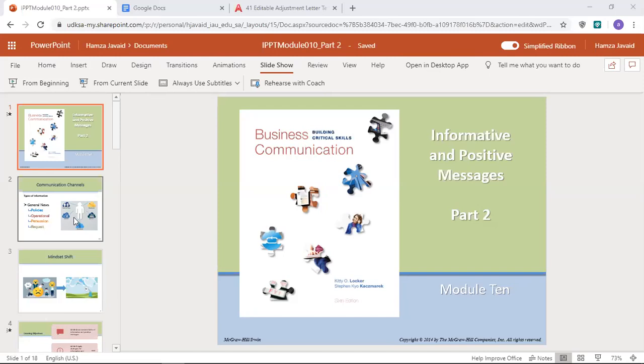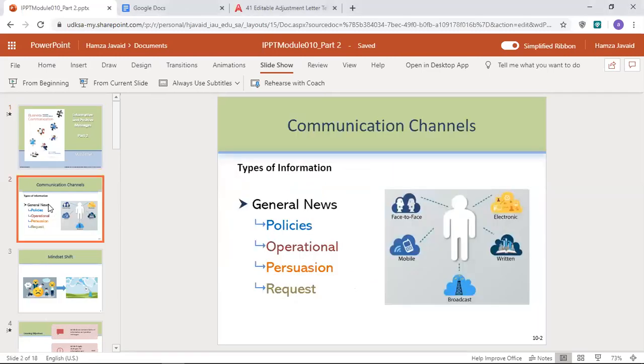in part one. So basically, we were discussing that we receive information in different forms: face-to-face, mobile, broadcast, written, electronic. These news are related to policies, operational, persuasion, request. However, most of the information that we are receiving these days, quite generally, is bad news, sad news, including the coronavirus news that's happening right now. It's terrible. However, we have to take this information in a form that is understandable, that comes across okay, so that people feel better than always depressed.